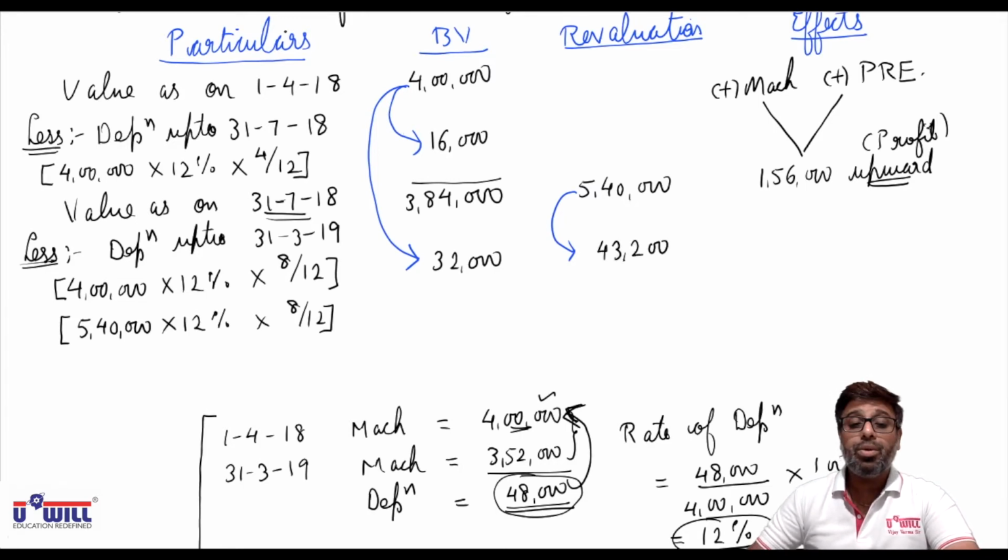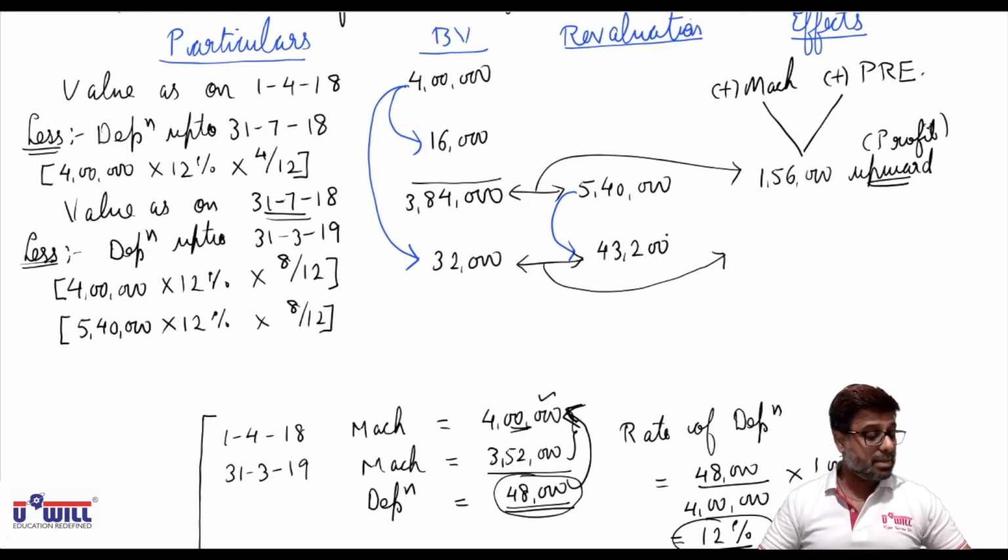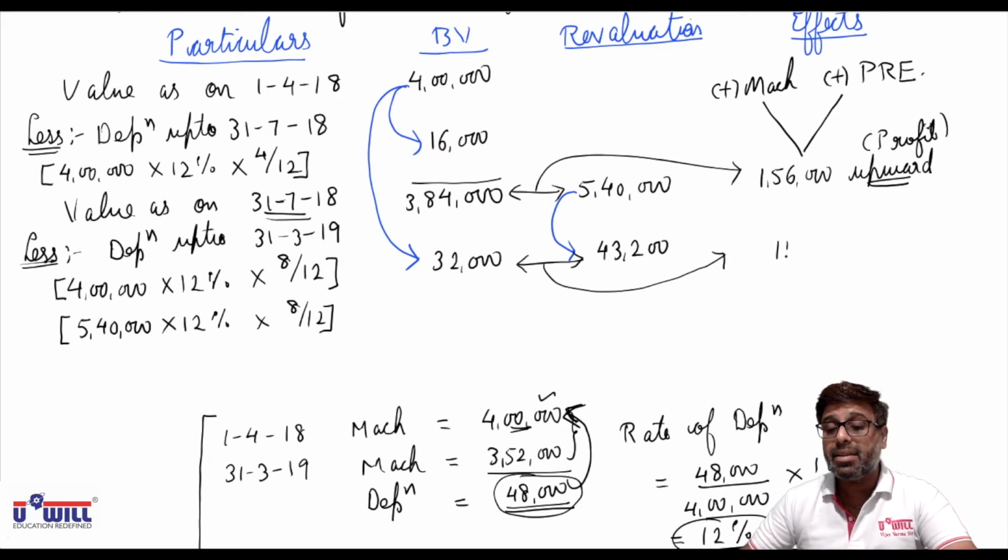So what is the difference here? Depreciation, what difference comes to? 43,200 minus 32,000. How much more depreciation we have to provide? 11,200. This is the effect of depreciation we are supposed to give.